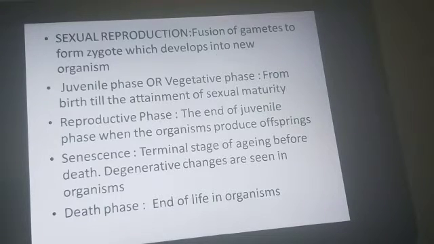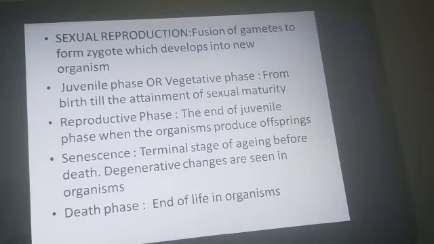There are various phases seen in a sexually reproducing organism. The first phase is known as the juvenile phase or vegetative phase. This phase starts right from birth till the attainment of sexual maturity in the organism. The second phase is called the reproductive phase. This phase starts after the juvenile phase ends, and in this phase the organism is capable of producing offspring.